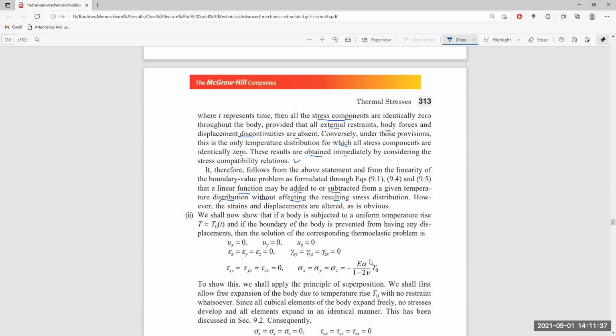We shall now see that if a body is subject to a uniform temperature rise, T equal to T0, and if the boundary of the body is prevented from having any displacement, then the solution of the corresponding thermoelastic problem is: displacements ux, uy, and uz are all zero; strains in the x, y, z directions are all zero; shear strains gamma xy, gamma yz, and gamma zx are all zero; shear stresses are zero; and sigma x, sigma y, sigma z are equal to minus E alpha T0 divided by (1 minus 2 nu). To show this, we have to apply the principle of superposition.